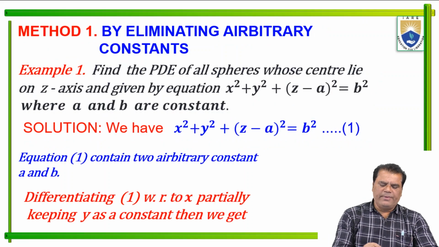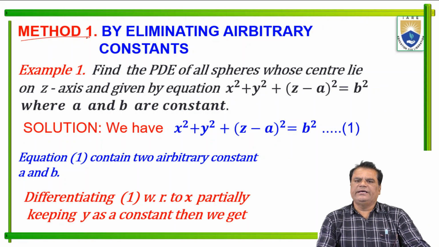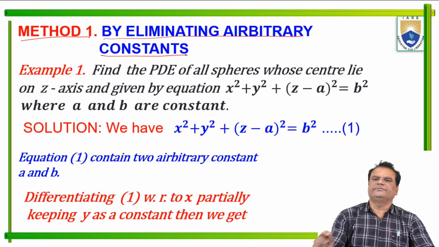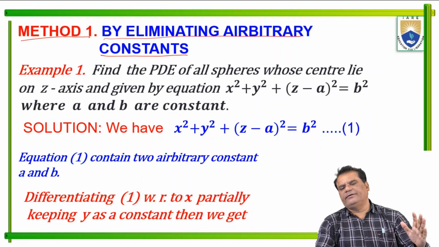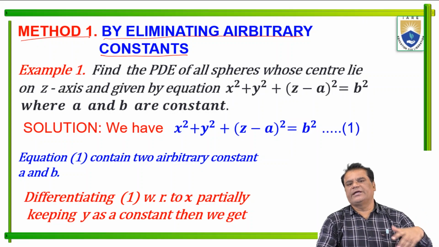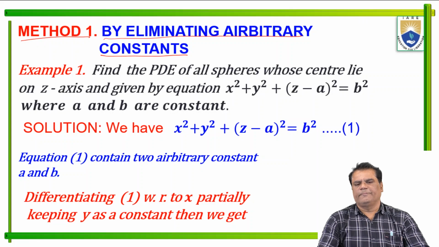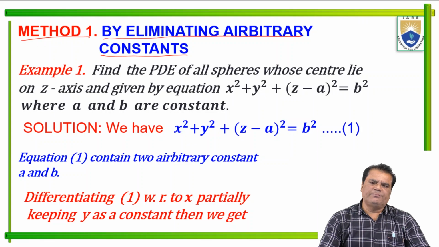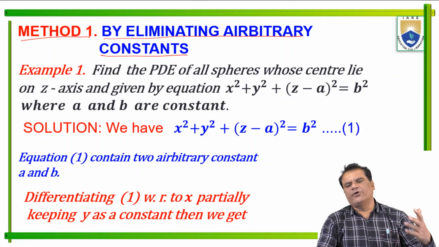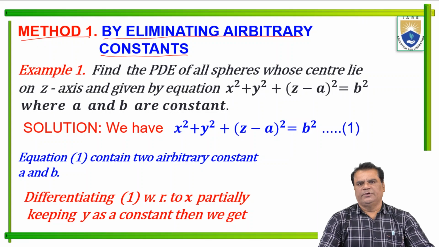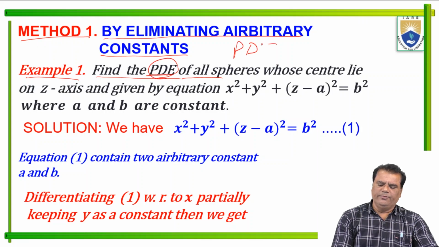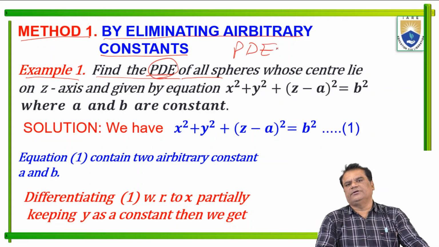Now, method 1. We discuss method 1 here, by eliminating arbitrary constants. How can we eliminate the arbitrary constants given in our question? After eliminating the constants, we get a partial differential equation; that is known as forming a partial differential equation. So, example 1: find the PDE. PDE means partial differential equation.